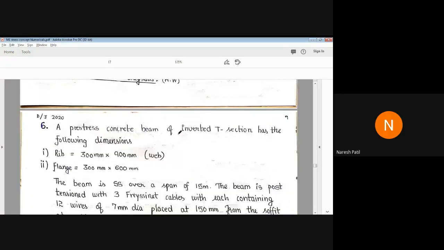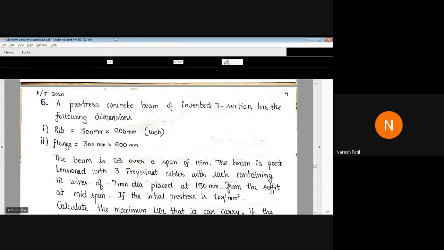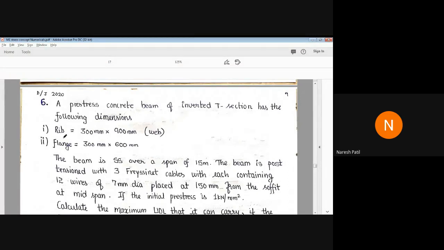Okay. Now I'll move on to the next problem. See, this has been asked in January 2020, so the same problem I'll be solving here. Please concentrate. The statement is given: a pre-stressed concrete beam of inverted T section has the following dimensions. Rib, nothing but web, is 300 mm by 900 mm. Then the flange is 300 mm by 600 mm.